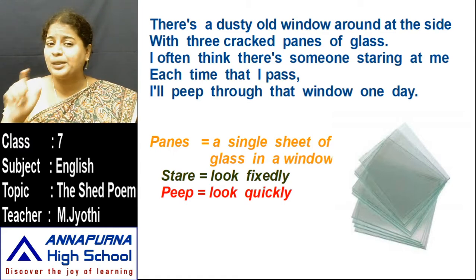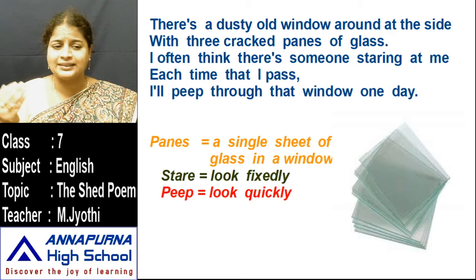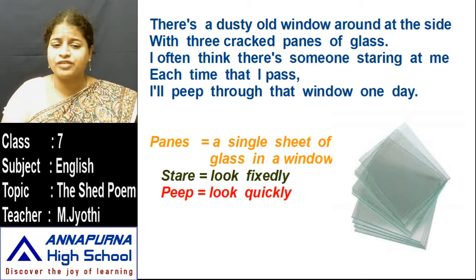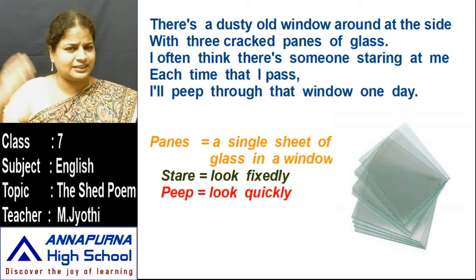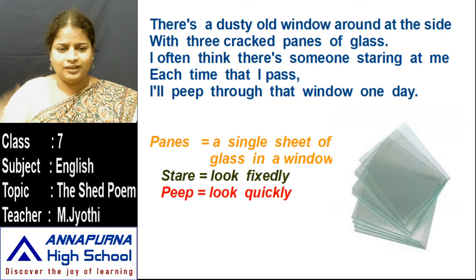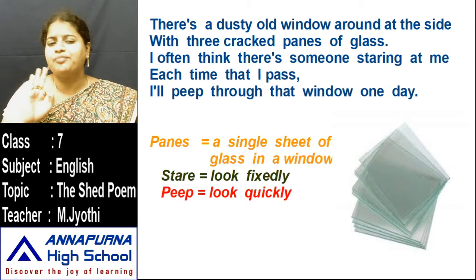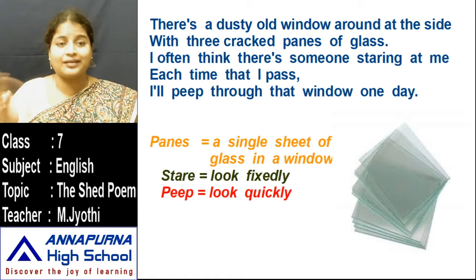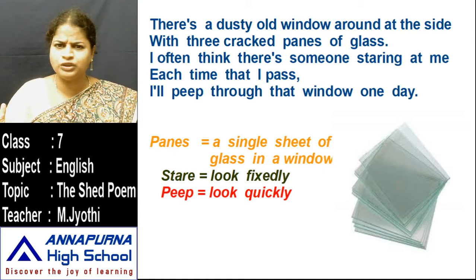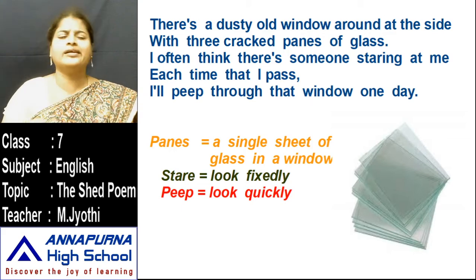Pane means a single sheet of glass in a window. For some windows we have some panes, single sheets of glass. So that's why there are 3 cracked panes of glass. There are 3 glass panes cracked because they were not using them regularly. They were already cracked.